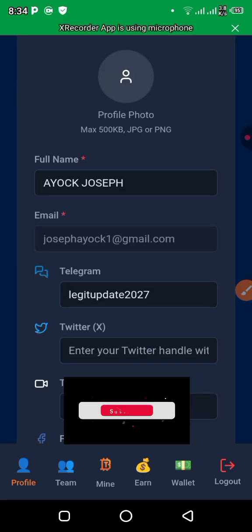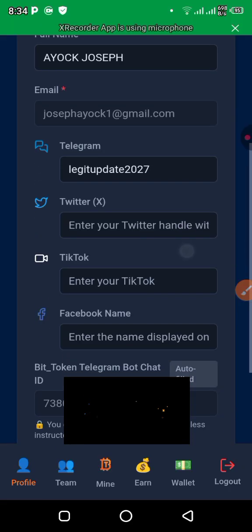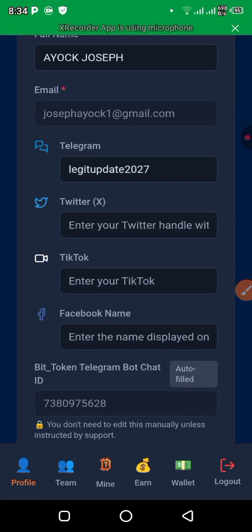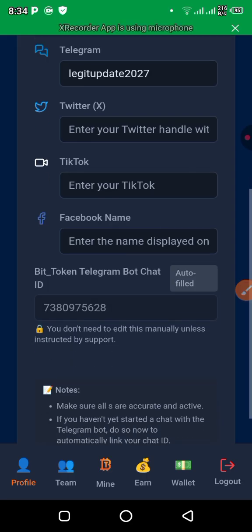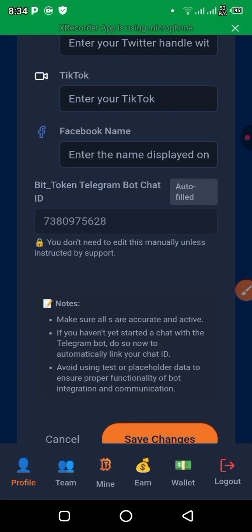You see Twitter, TikTok, Facebook, then this is your Bittoken Telegram bot chat ID. They are going to give you your own, but this one is mine. They say make sure all are accurate and active. If you haven't yet started a chat with the Telegram bot, do so now to automatically link your chat ID.